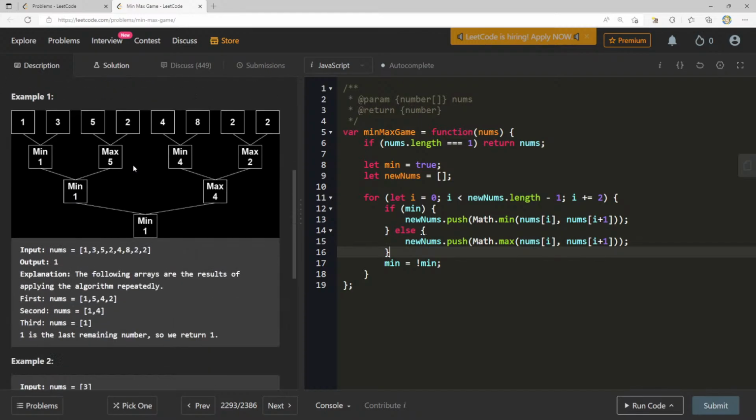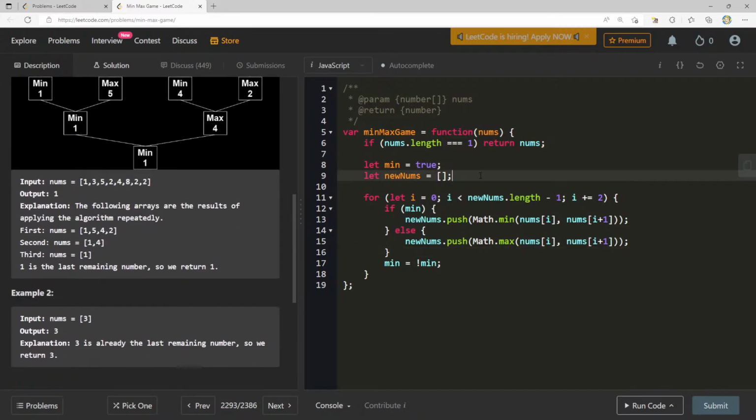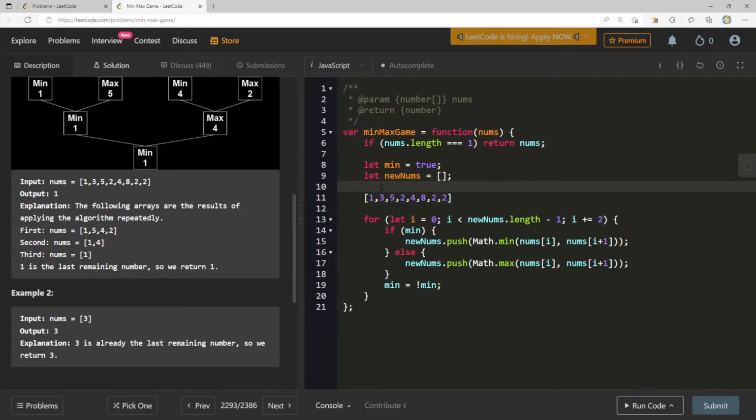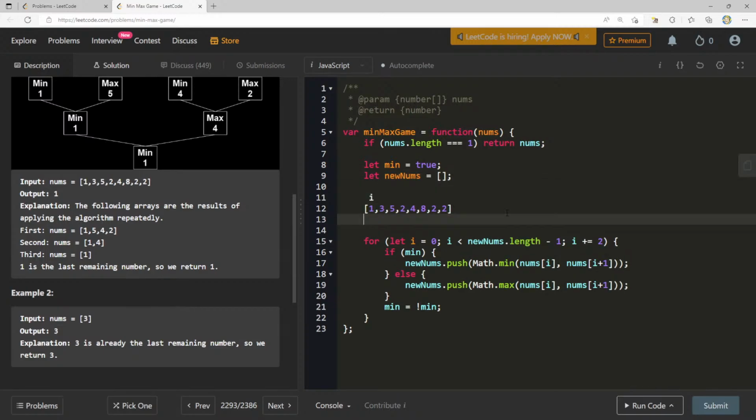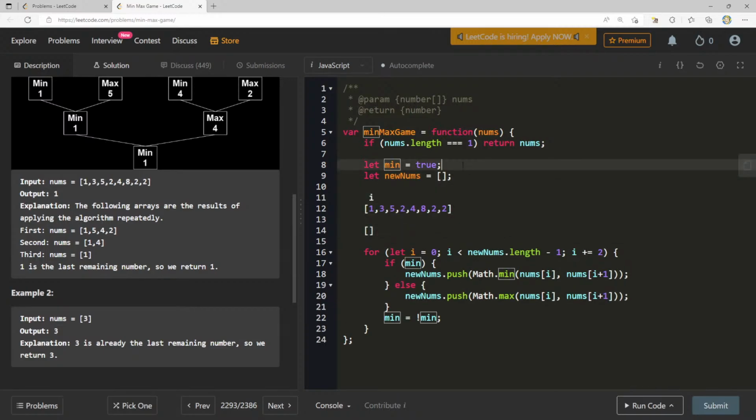So let's go over this real quick. If we have this, and we have our i, right? And let's say we have new nums. We start off with min equals true. So we say if min, new nums.push Math.min of nums of i or i plus 1, so that's 1. We go over by 2.